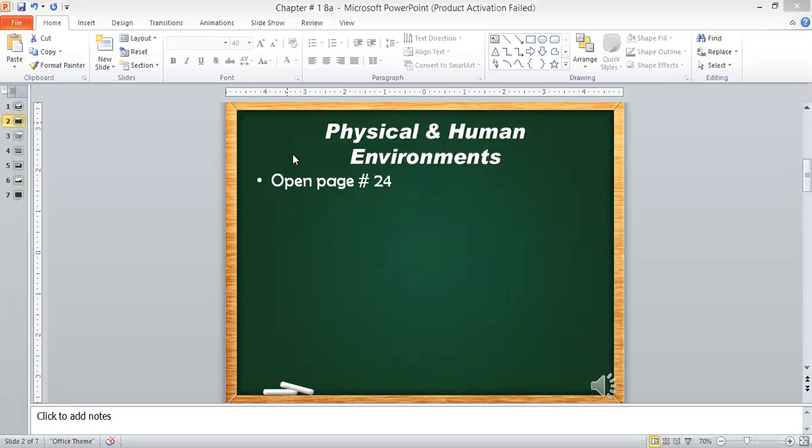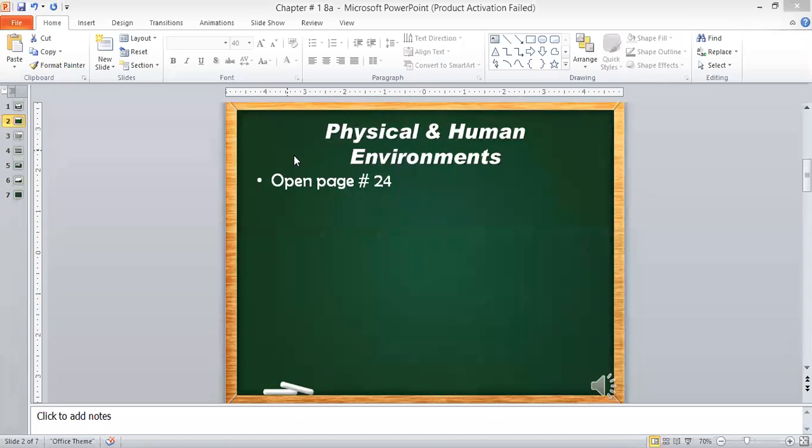On this page we will do the reading first and then I will explain. But remember, we are not completing the whole chapter in one period.